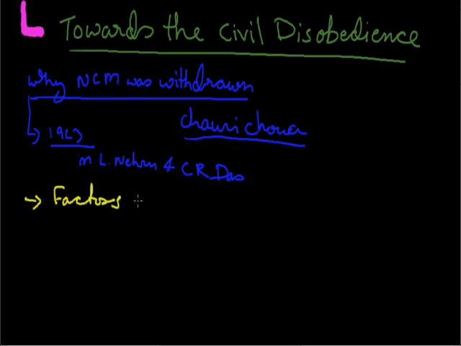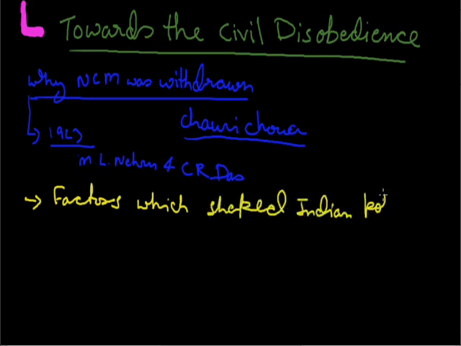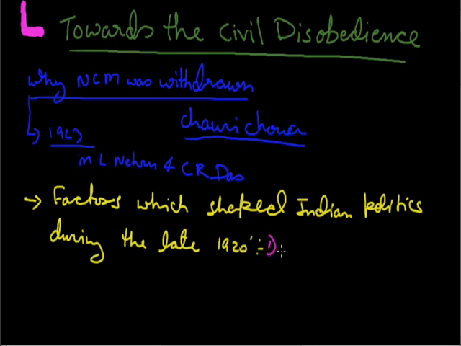The factors which shaped Indian politics during the late 1920s were, the first one, the Simon Commission.